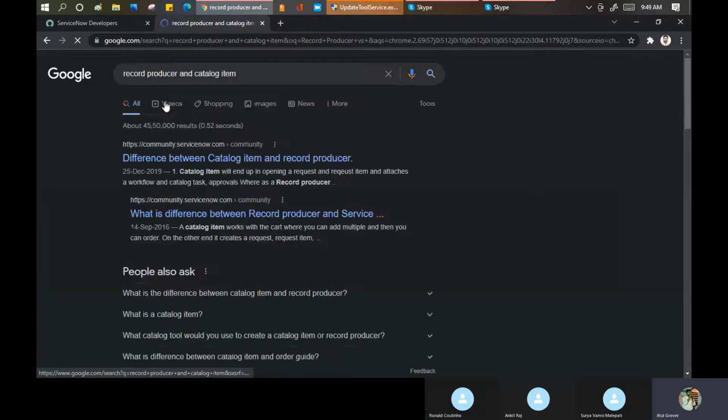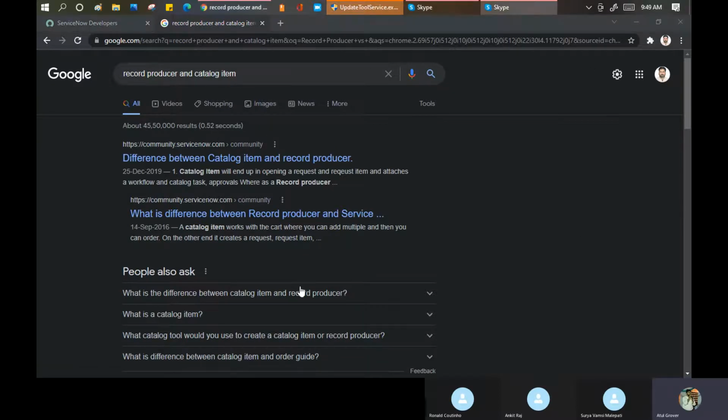When I say catalog item, two records will be generated in two different tables at a given point of time. That is called the catalog item. But a record producer creates only one record in a table. That is the thing they are differentiating.